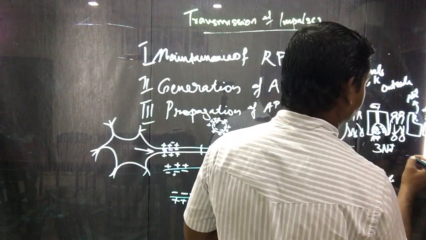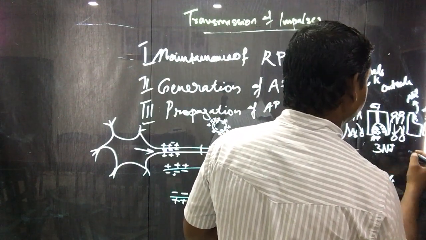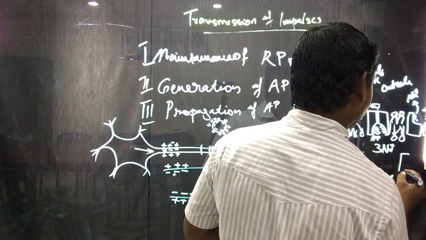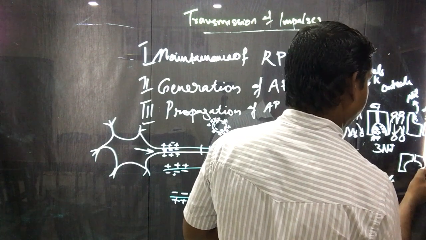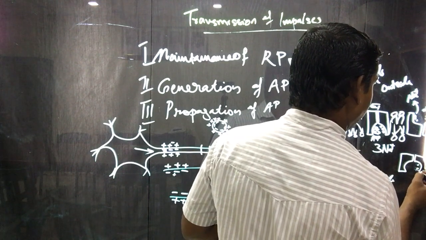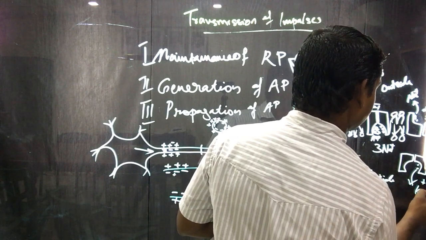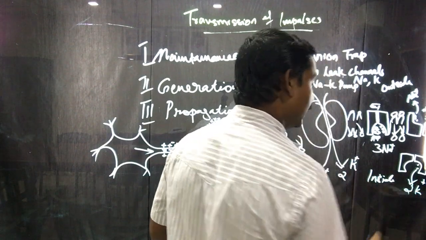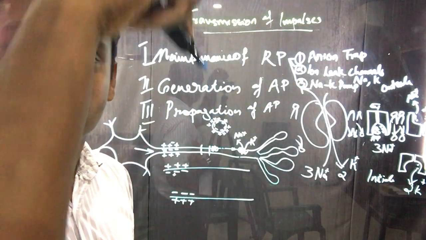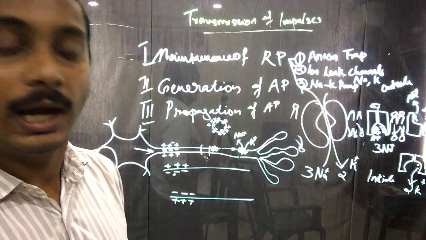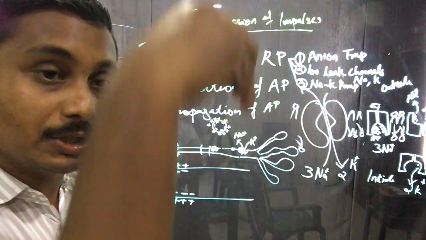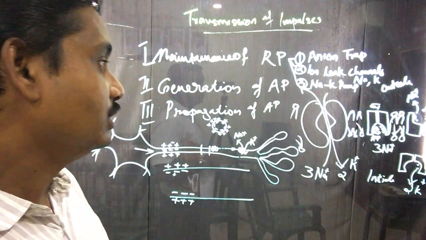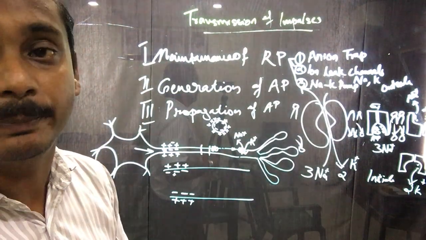In the next stage, again in the same way, the 2 K plus ions are expelled into the axon membrane, or the cytoplasm, or into the cell. Okay, so this is what the sodium potassium pump is.